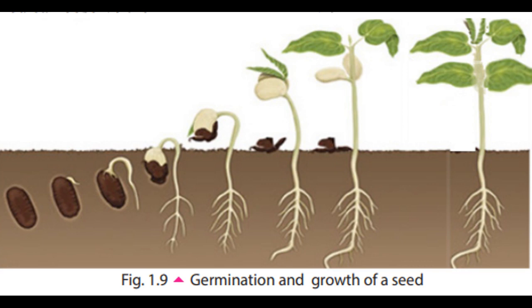So the first day should be the day you start to count the number of leaves, the day you start to measure the height of the plant. That's the first day, it shouldn't be the day you plant the seeds. Okay, I hope you understand this one. Now this one is not that long, but you have to record all these details for about 14 days, 2 weeks. So it will be very clear after doing this experiment how the plant grows, its height, and how the number of leaves also increases. It will be very clear.